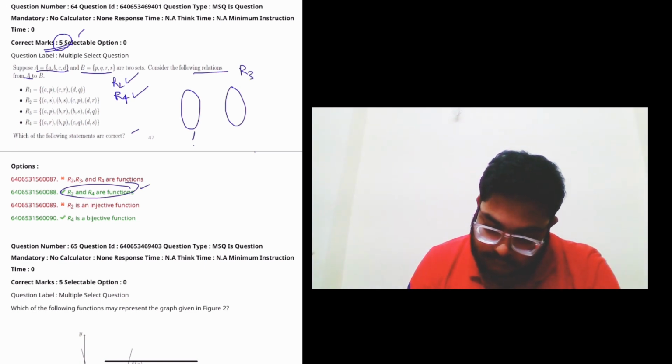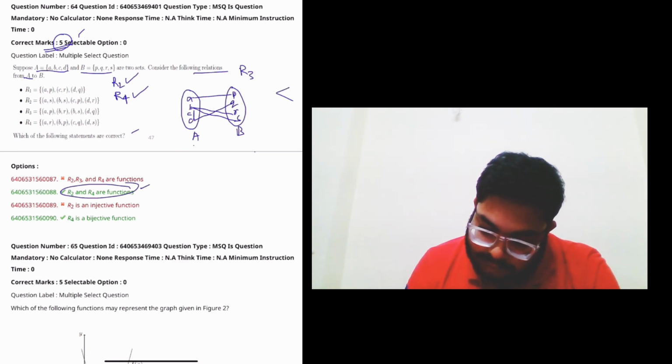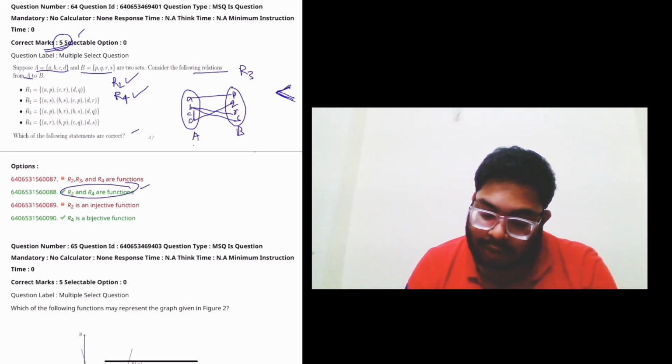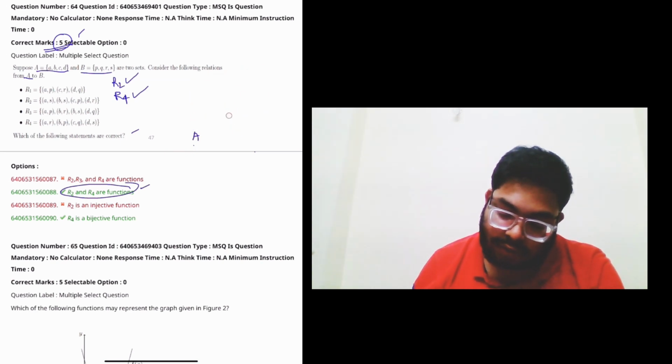So this is A, B, C, and P, Q, R. R3 A to P and B to R and B to S, and this is D to Q. So here this symbol, less than, is coming. So it is clearly not a valid function because f of b is mapping to two values r and s, which is not possible. So our R3 is not valid.